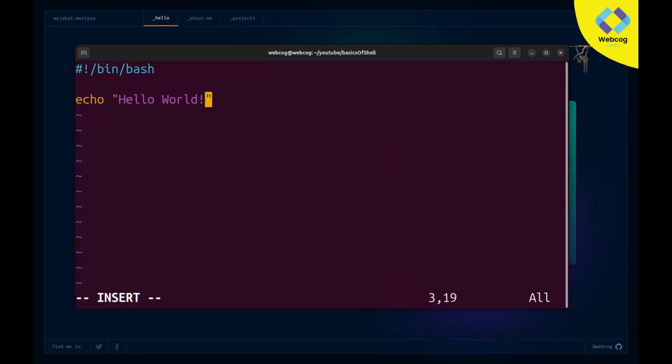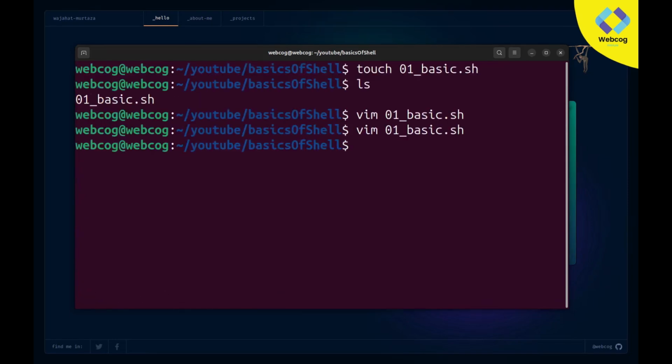So let's get back to our file. You can see that first of all I typed /bin/bash, and now I will type echo hello world. Make sure this is inside your string. Now after that, I want to save the file and exit. For saving, first of all I will press the escape button. After that, I will type colon and wq. The wq command will save my file and exit from the Vim editor. When I hit enter, you can see it automatically exits from the Vim editor and also saves my file.